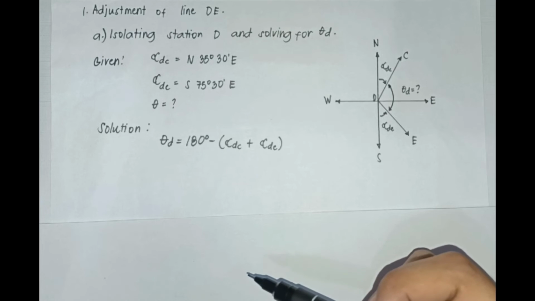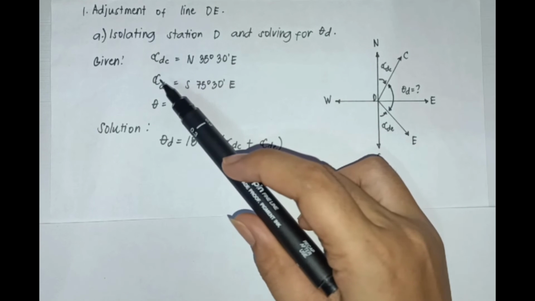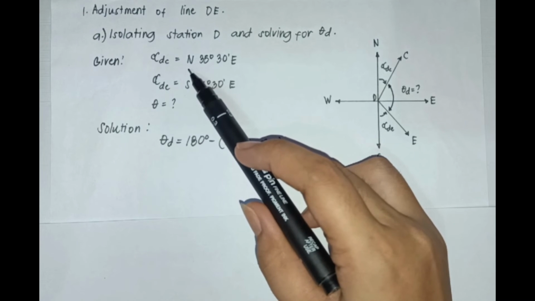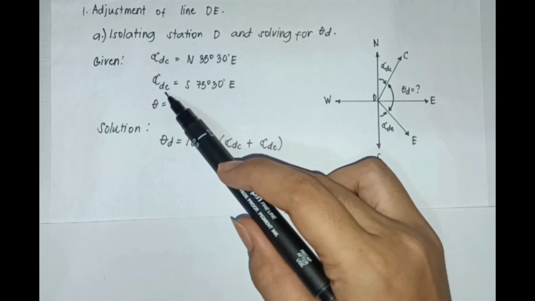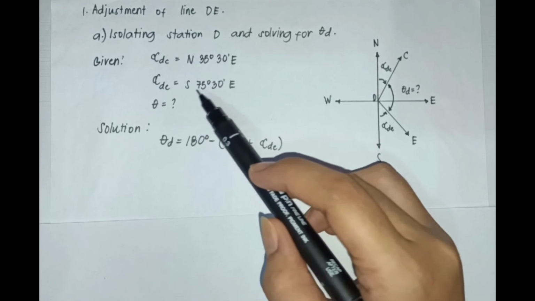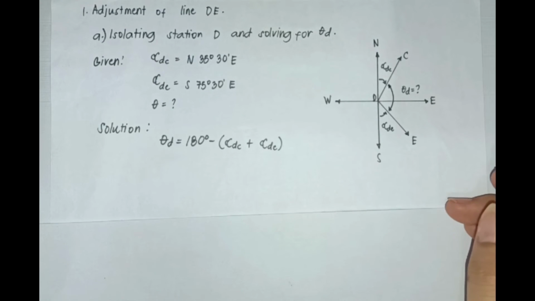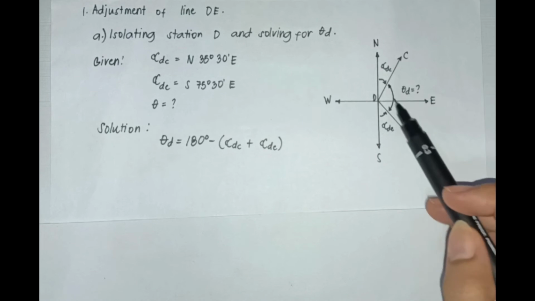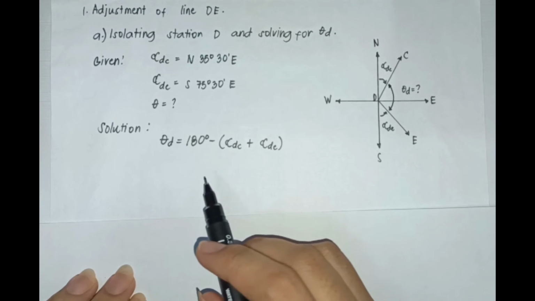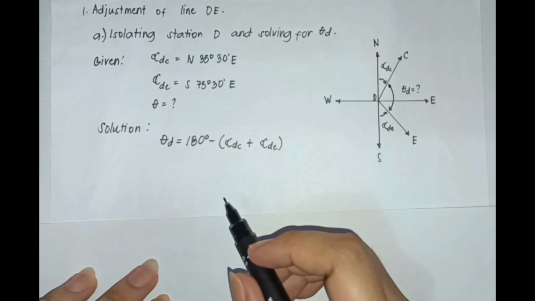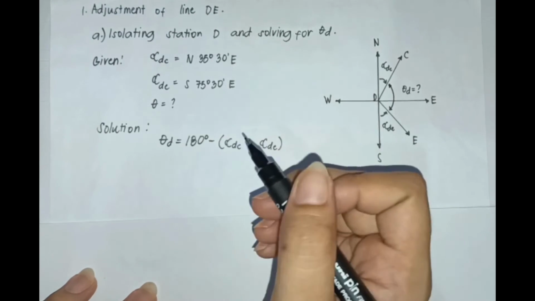So, given is the observed bearing from line D to C, which is equals to north 35 degrees and 30 minutes to east, and observed bearing of line DE, which is equals to south 75 degrees and 30 minutes to east. In order to solve station D, we are going to use this solution. Station D equals 180 degrees minus observed bearing of line DC plus observed bearing of line DE.